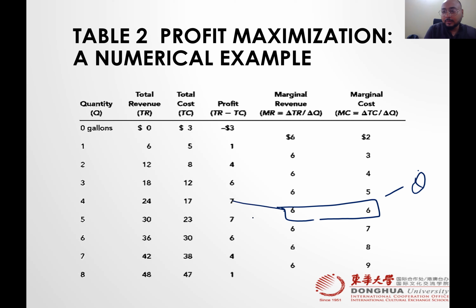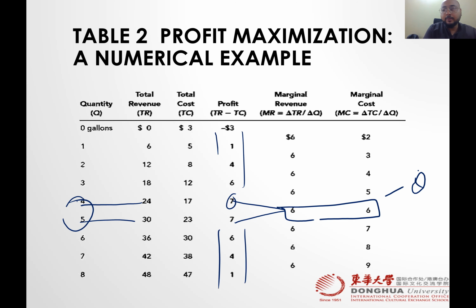So we need to produce between 4 and 5, right? If we produce quantity 4, you see profit is 7, which is maximum here, right? And if we produce 5, even then the profit is maximum.